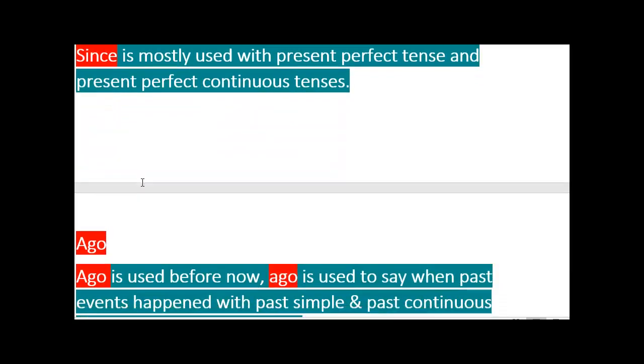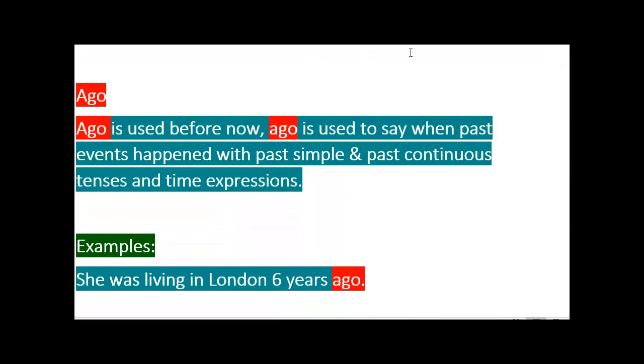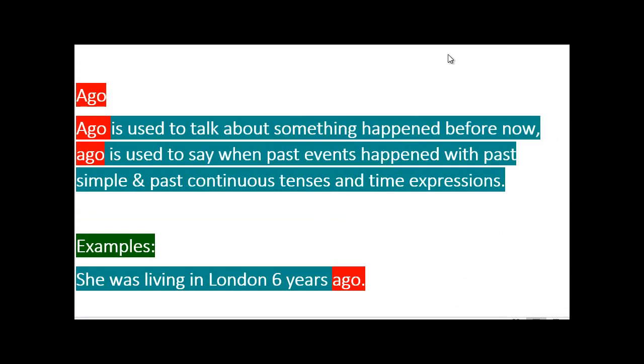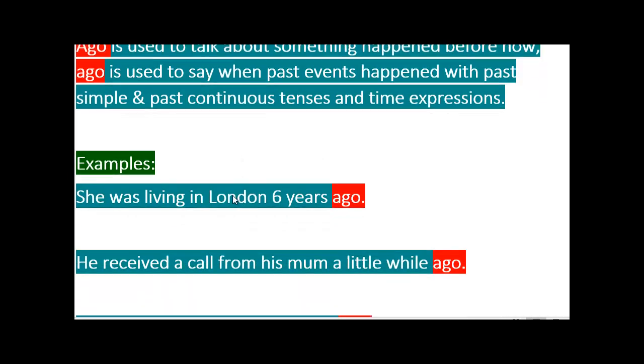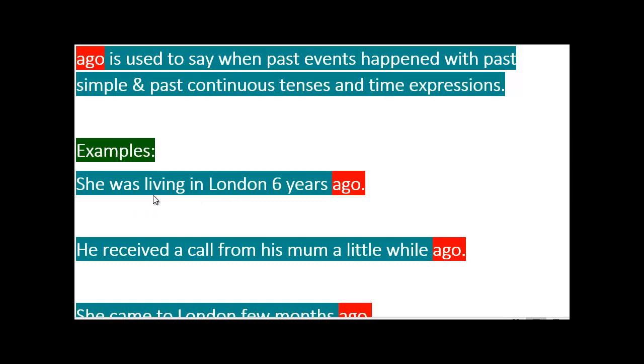We'll move on and talk about ago. Ago is used to talk about something that happened before now. It could be used with past events, past simple or past continuous tenses, and time expressions. Examples will make it a bit clearer. She was living in London 6 years ago. Was living, that's past continuous.